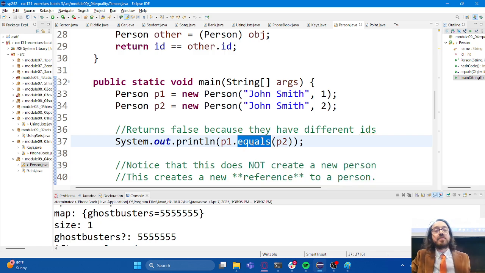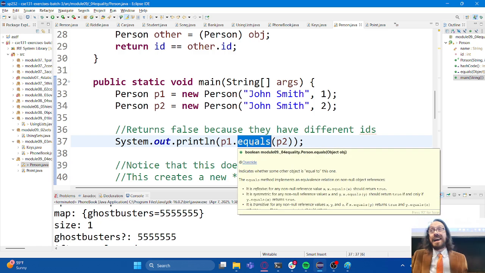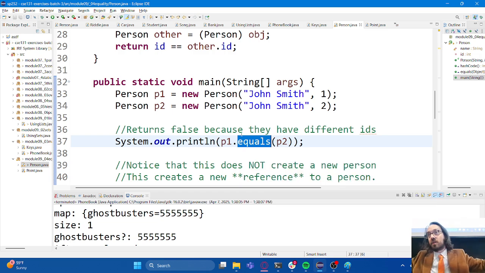So if I'm checking for equality using dot equals, I am going to compare the instance variables of the two things that I'm checking for equality. And if those instance variables match, then I'm going to say, yes, those are in fact equal to each other. This is the doppelganger check, basically.